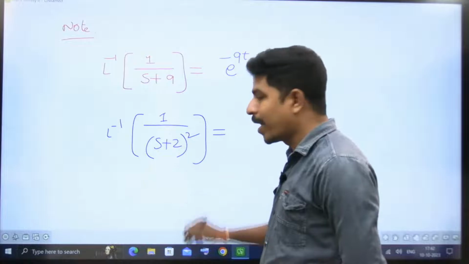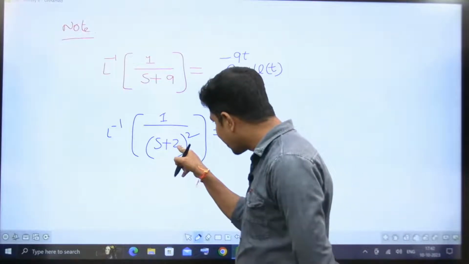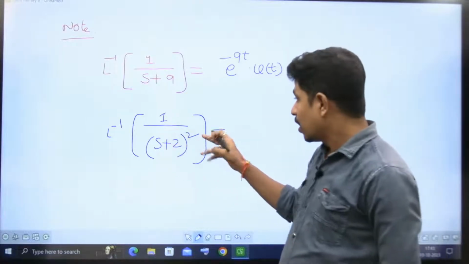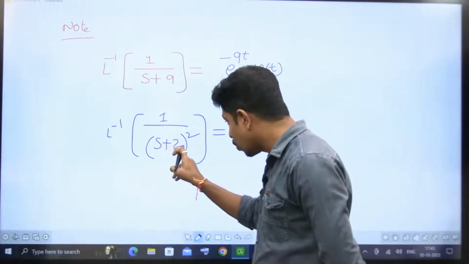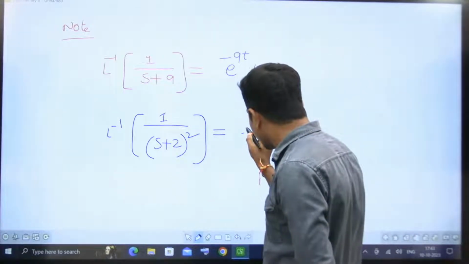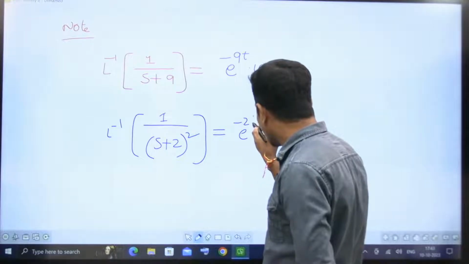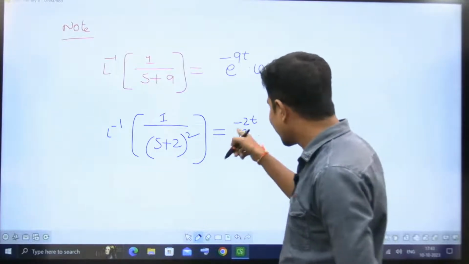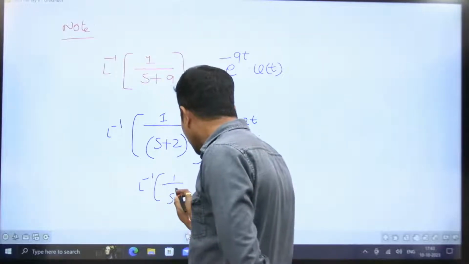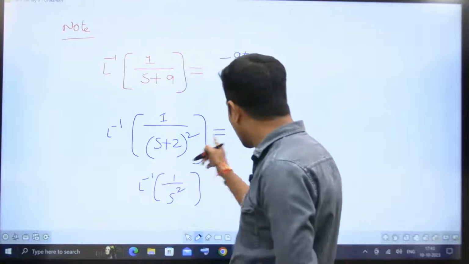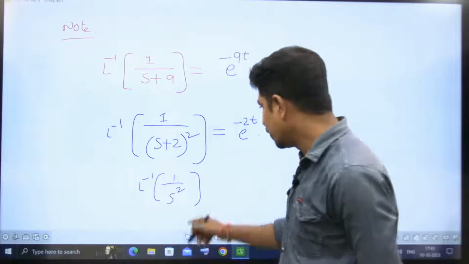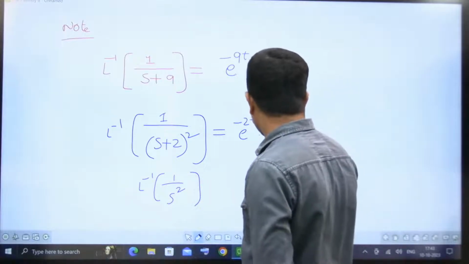One thing is very clear: it is s plus 2, not s square having plus 2. People will misunderstand. It is s plus 2 whole square. Forget about the square first. Because of that s plus 2, you are going to get e power minus 2t. Once you write e power minus 2t, the rest will be simply 1 by s square, into t.